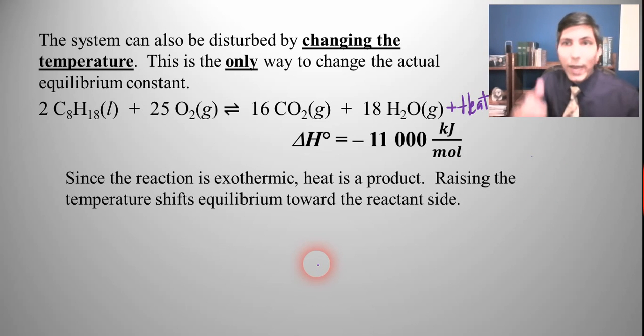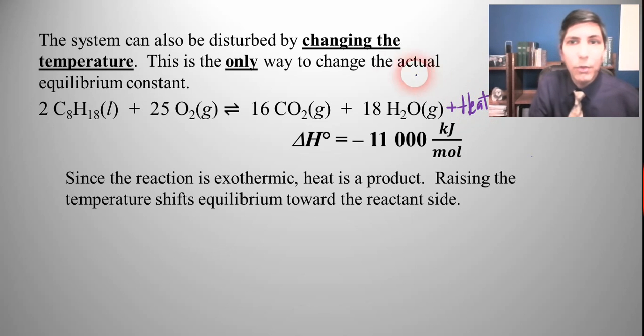That means that when you raise the temperature, you're adding heat, aren't you? So when you add heat, it's like adding any other product. It's going to send equilibrium toward the other direction. So we're going to make more oxygen at the expense of carbon dioxide and the water vapor here. So in this case, raising the temperature sends the equilibrium to the left.